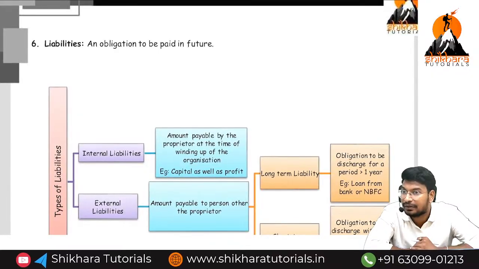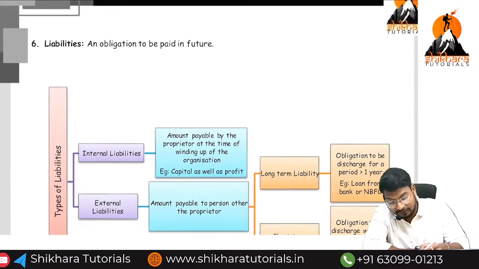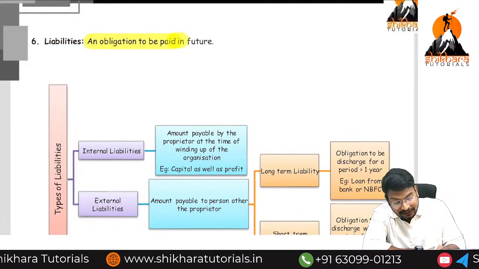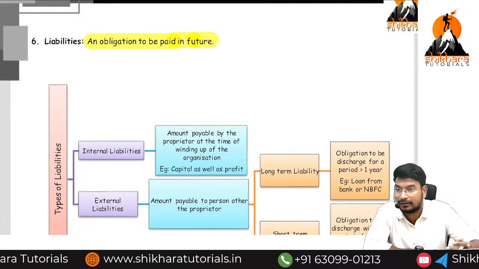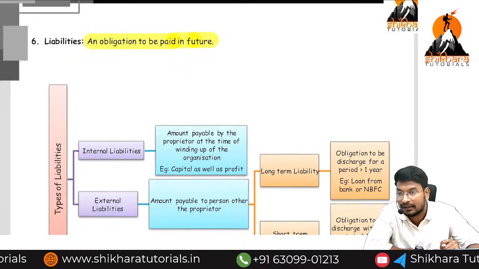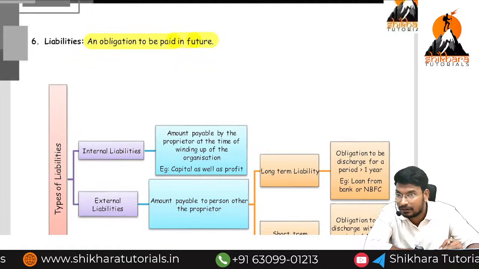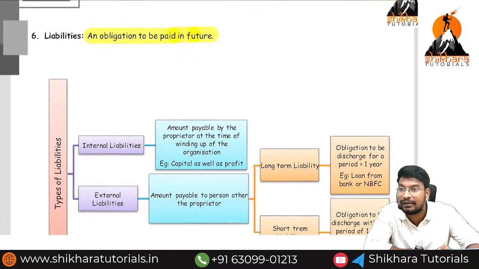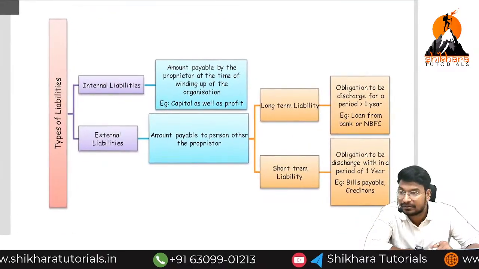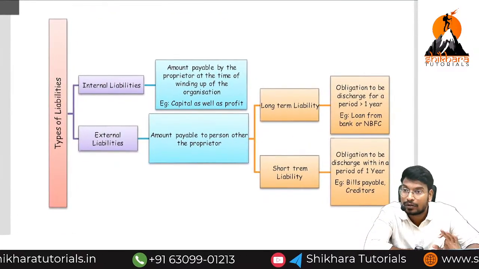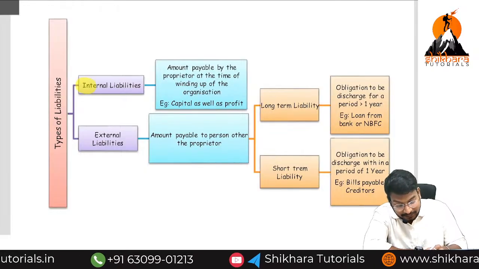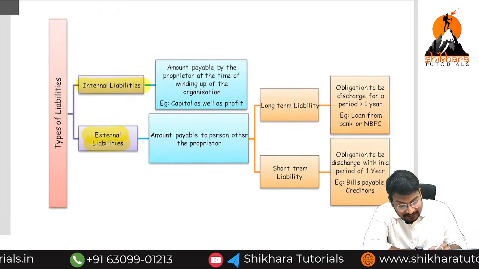In this class we are going to discuss liability. What is the meaning of liability? You already know: liability means an obligation to be paid in future. Capital is an obligation to repay, so it is called a liability. How many types of liabilities are there? Broadly two types: internal liability and external liability.